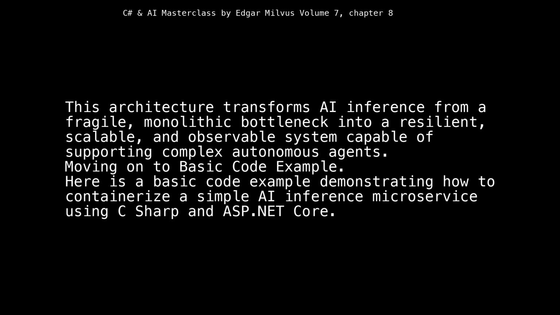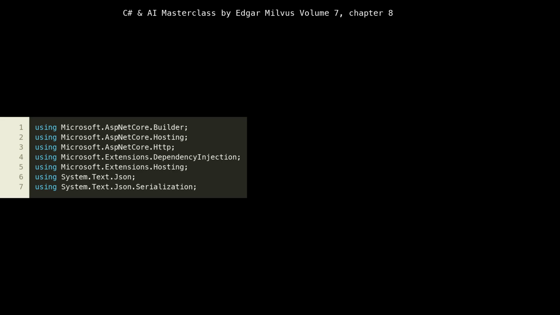Moving on to basic code example. Here is a basic code example demonstrating how to containerize a simple AI inference microservice using C# and ASP.NET Core. We start by importing necessary namespaces. These using statements at lines 1 to 7 bring in core ASP.NET Core framework components. Specifically, Microsoft.AspNetCore.Builder, Microsoft.AspNetCore.Hosting, and Microsoft.AspNetCore.Http are fundamental for building web applications, defining the request pipeline, and handling HTTP contexts.